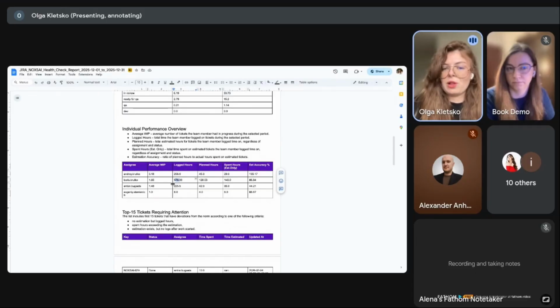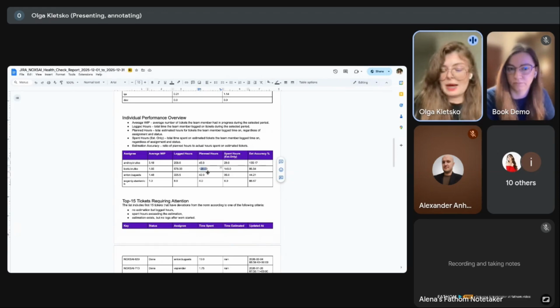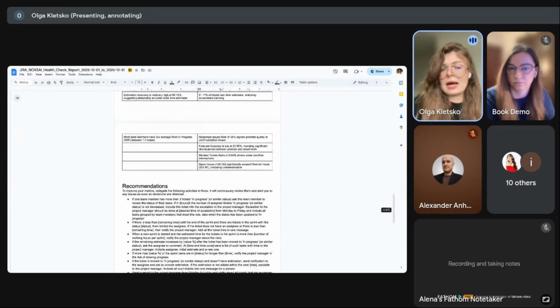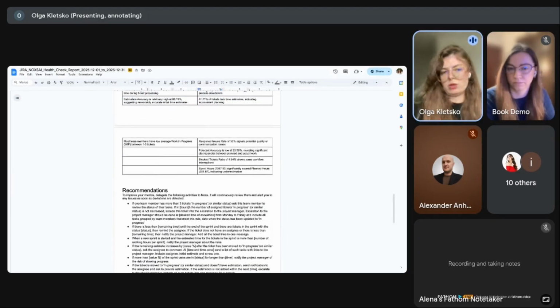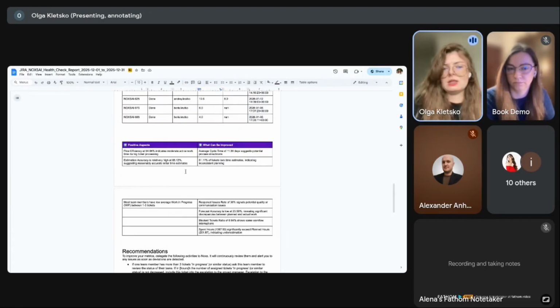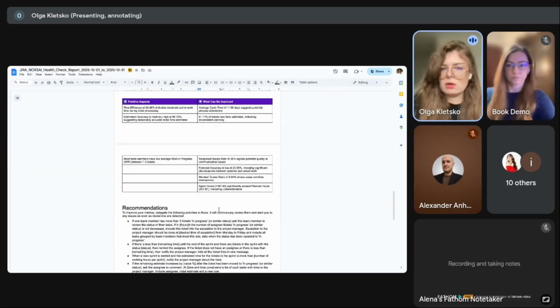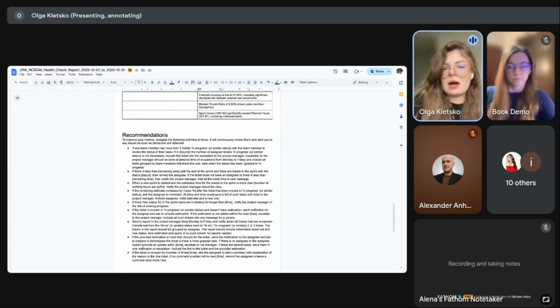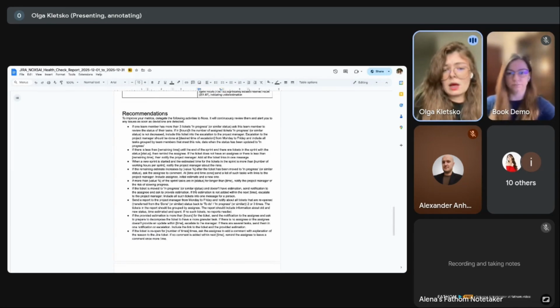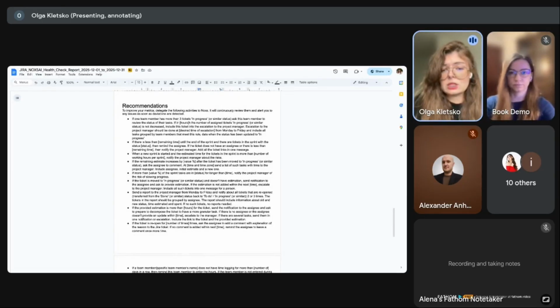For sure, someone logged more than 500 hours, but it was planned only about 100. It's bad. It's an area for improvement. And if we scroll down, we can see some additional tables, additional statistics and details, and a summary of what's wrong here. And later we see a list of recommendations from Noxs.